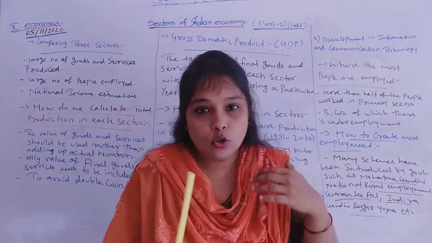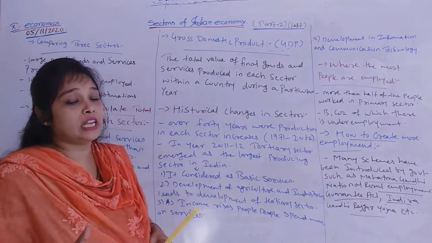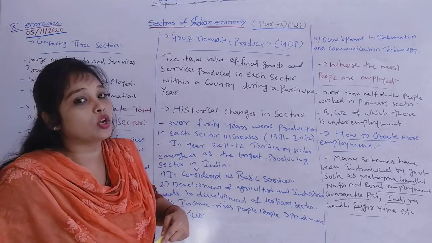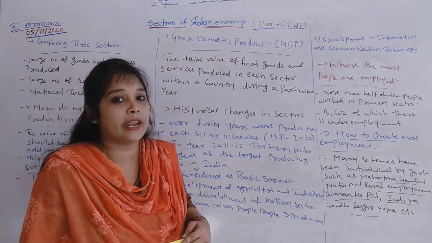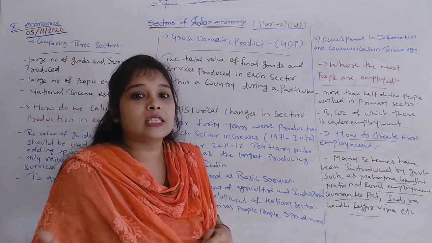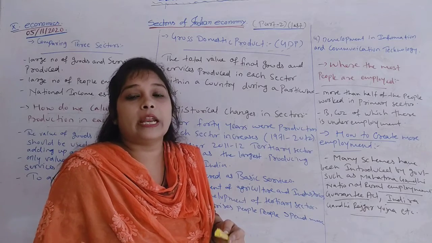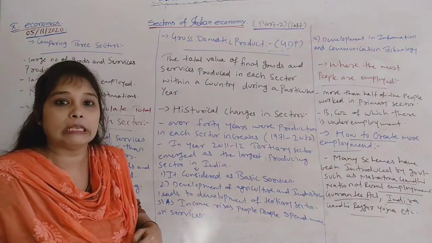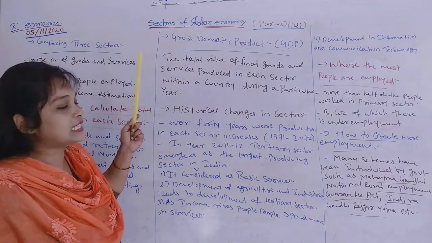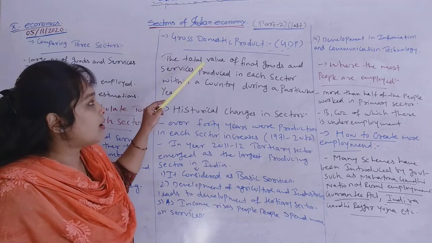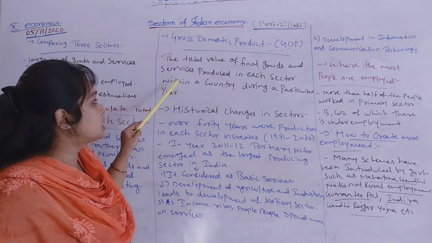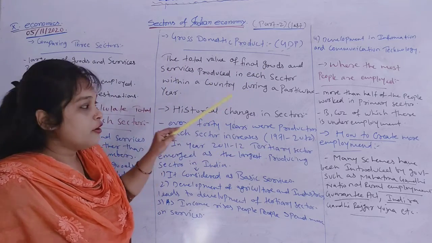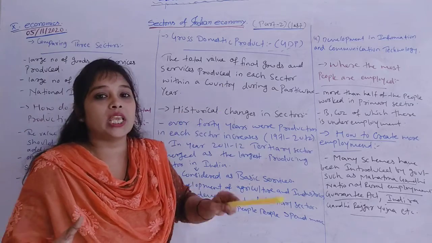Okay. So now moving on further, as I have told you, this is called gross domestic product. When we calculate the production in each sector, altogether that concept is called gross domestic product, GDP. Now what is GDP? GDP means the total value of final goods and services produced in each sector within a country during a particular year.